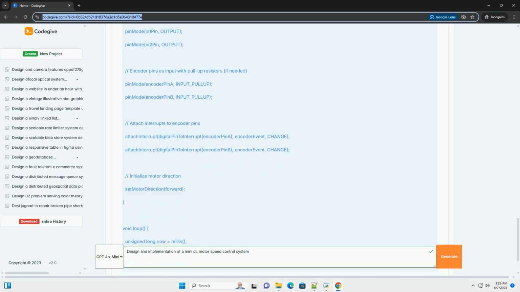Testing and tuning. 1. Initial testing. Connect all the components according to the circuit diagram. Upload the code to your Arduino. Open the serial monitor in the Arduino IDE, tool serial monitor. Observe the output. You should see the target speed, current speed, and PWM output being printed to the serial monitor. Rotate the potentiometer and observe if the motor's speed changes accordingly. Initially, the motor may not respond well because the PID gains are not yet tuned.